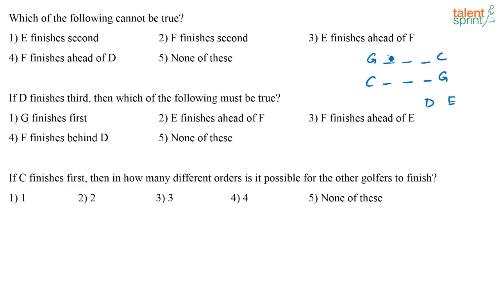Basically, if D is here, E has to be here. If D is here, then E has to be here. Correct? Similarly here also, same thing. D has to finish before E. That's all we know. Now what is given here? E finishes second. Can that be true?